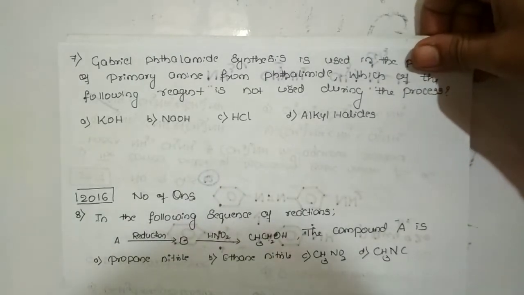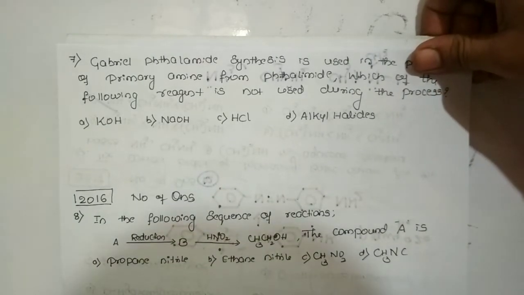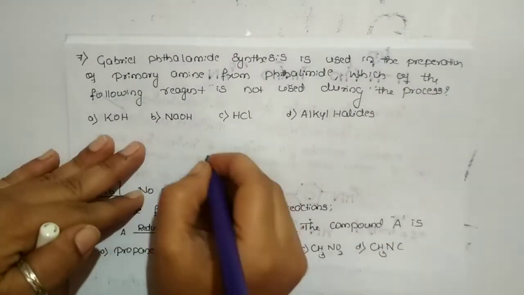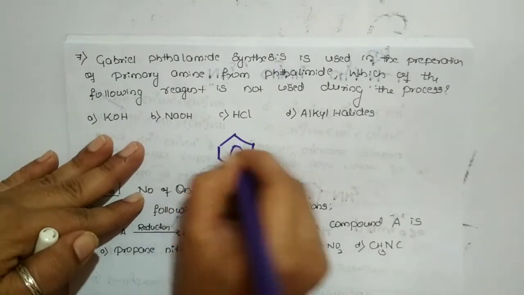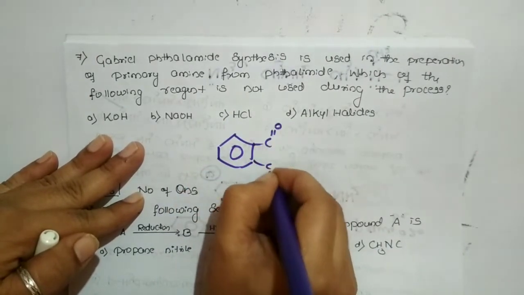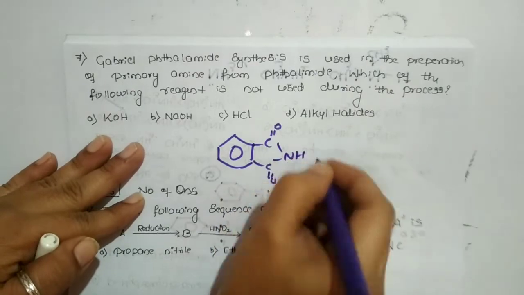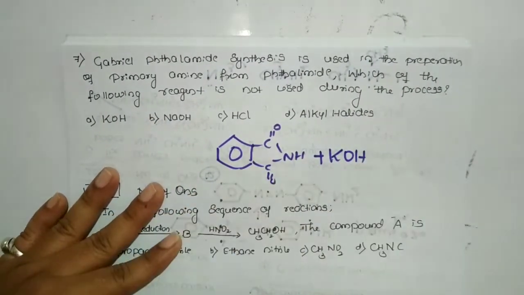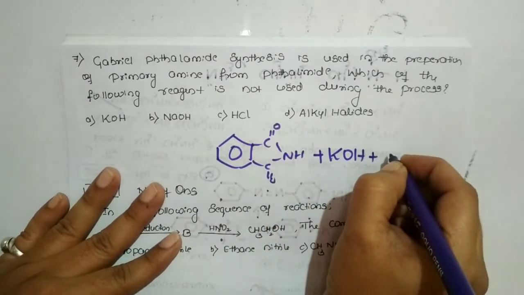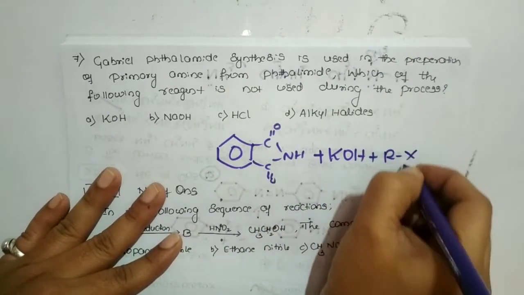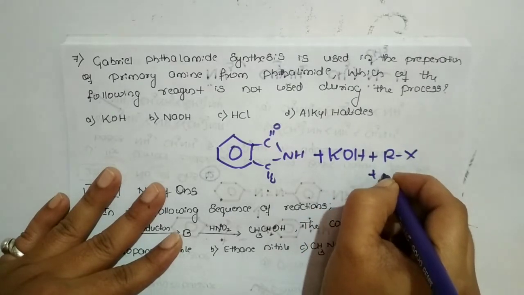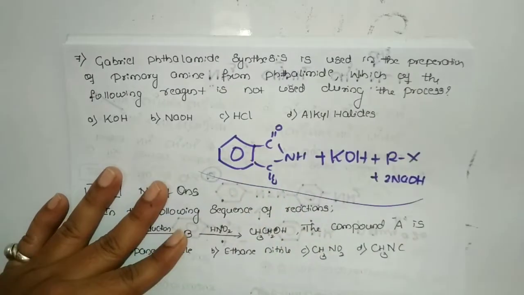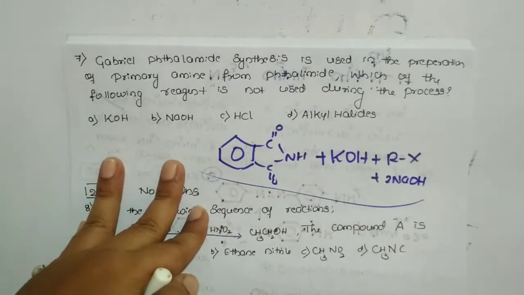In the Gabriel phthalimide synthesis, the reagents we are going to use: one is phthalimide, that is compulsory. This is the structure of phthalimide. Along with that we will use potash, and we will use the respective alkyl halide, and the respective excess of sodium hydroxide. These are all the reagents that we use in the Gabriel phthalimide synthesis.